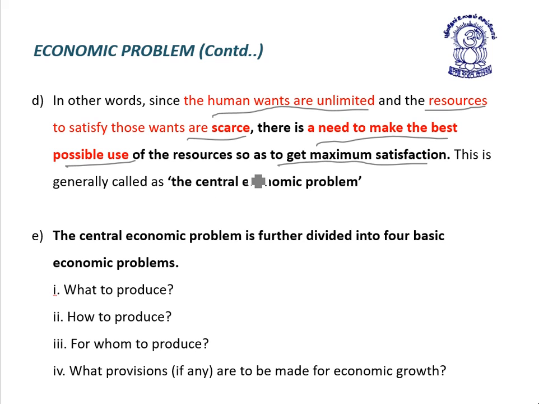This is generally called the central economic problem.